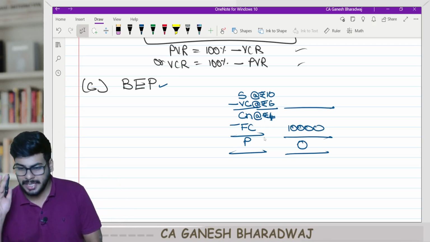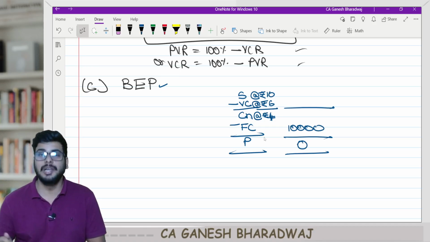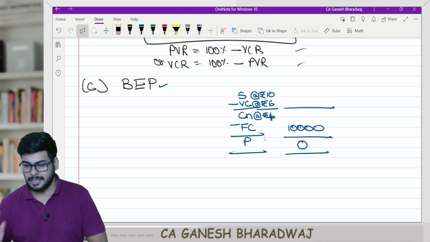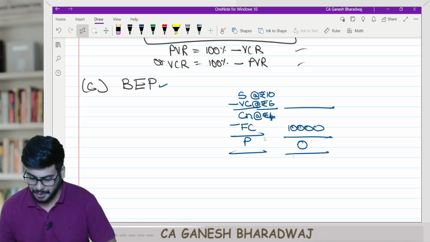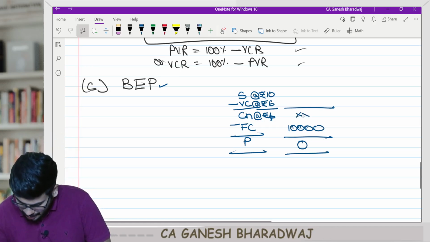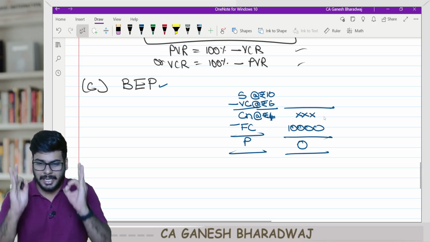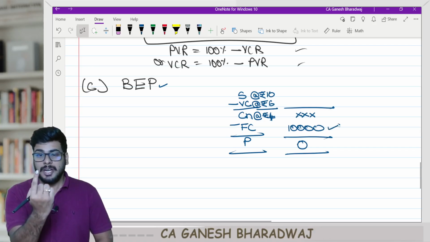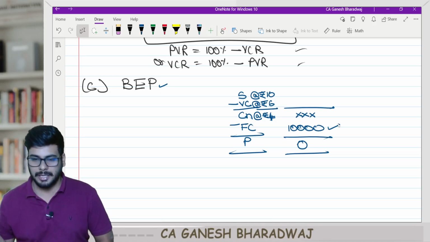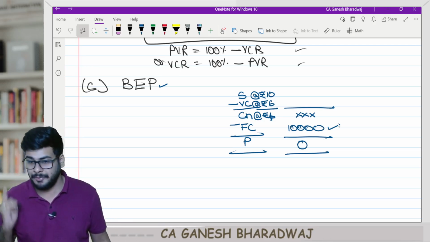Now, logically think and tell me, guys, when will I be getting exactly a zero profit? I will get exactly zero profit when I earn so much contribution that is sufficient exactly to recover my fixed cost. I am not earning even 1 rupee beyond this 10,000. If I earn 1 rupee beyond 10,000, I will have a profit scenario.